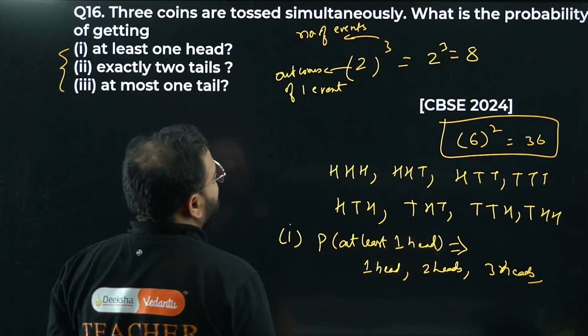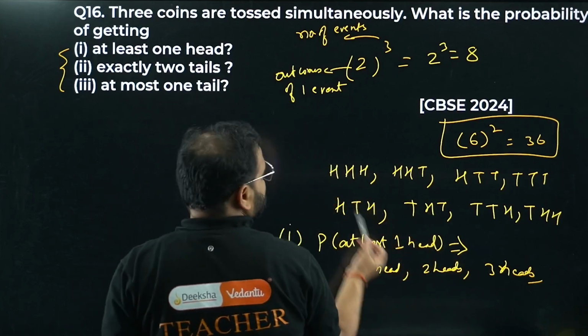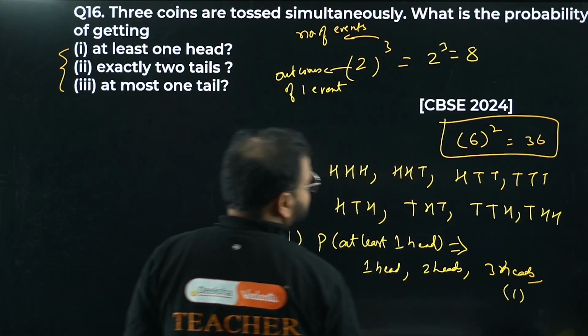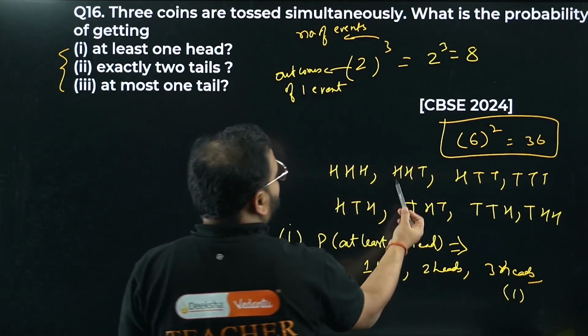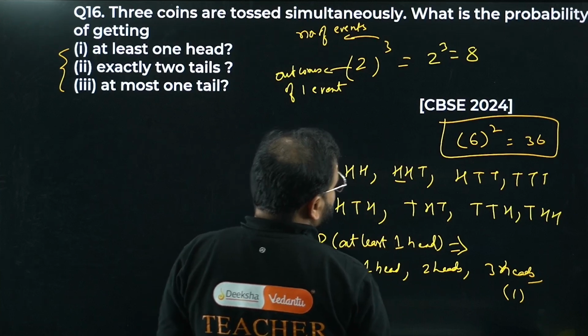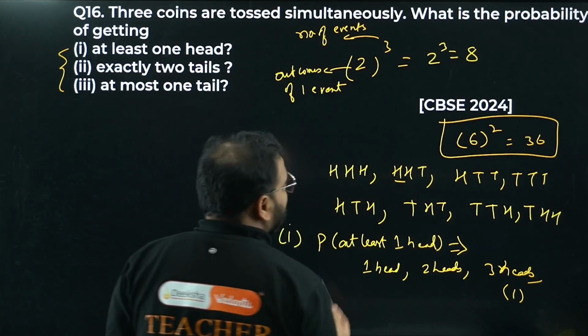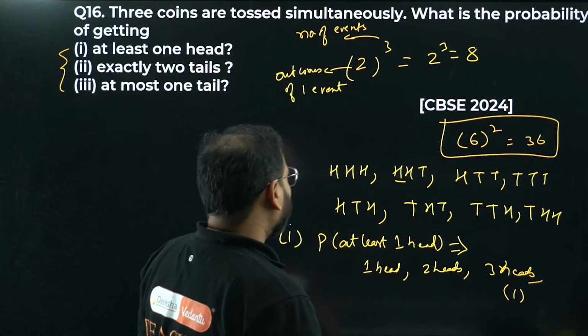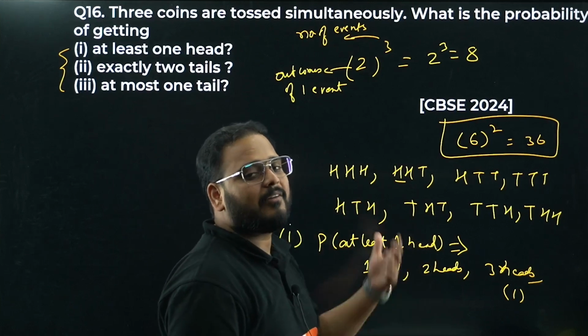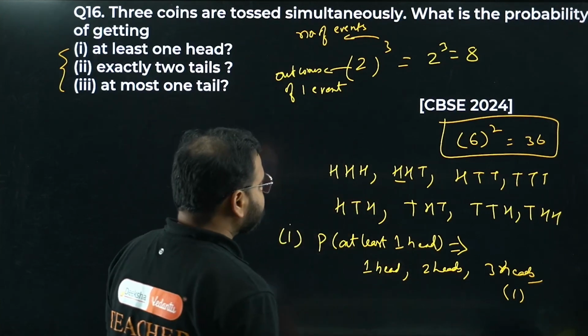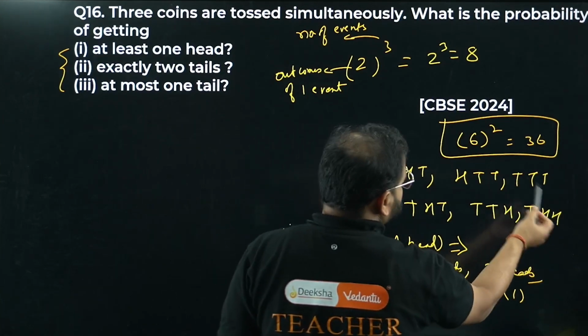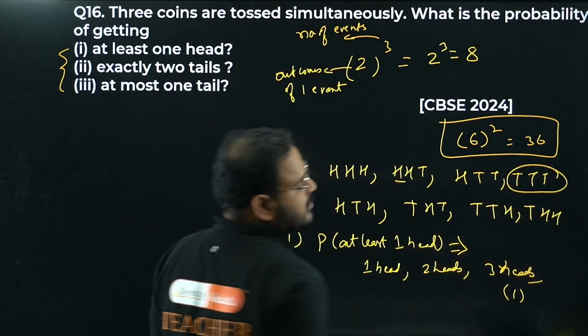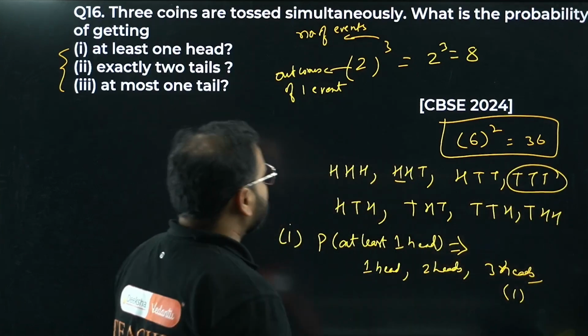One head, how many are there? Please check here. For 3 heads I have only 1, so the number of outcomes over here will be 1. What about 2 heads, bacha? If you want to know a trick answer: at least 1 means whenever I don't have less than 1, that is my answer. So less than 1 is what, bacha? Triple T. The rest all will be part of your favorable outcomes. It will be 7 by 8, simple.